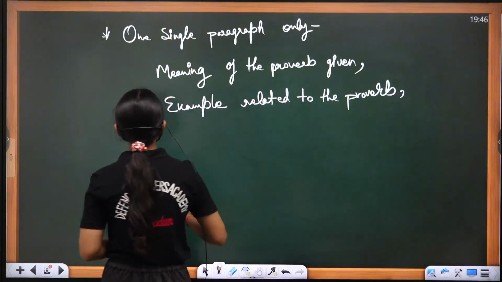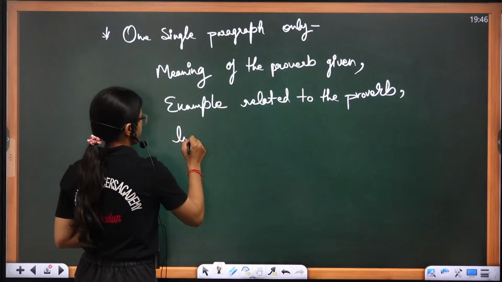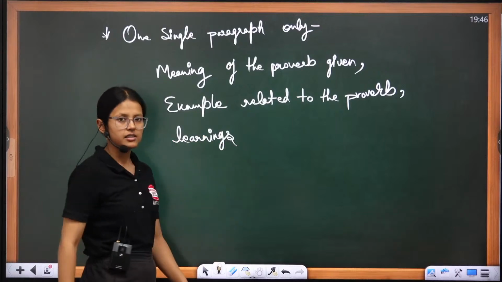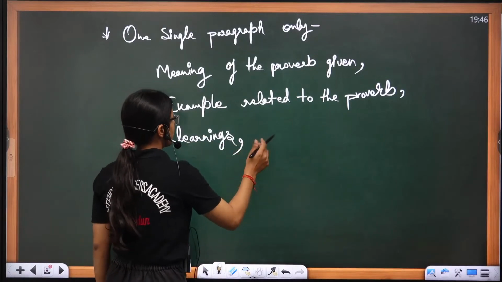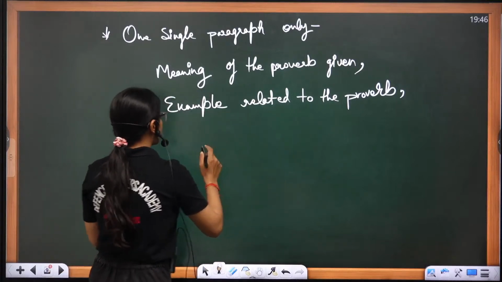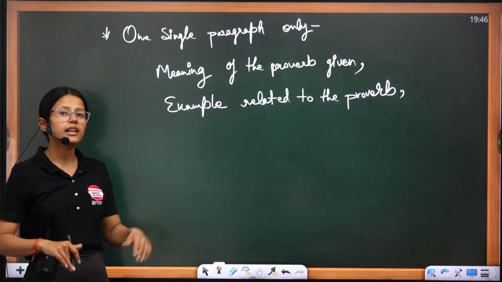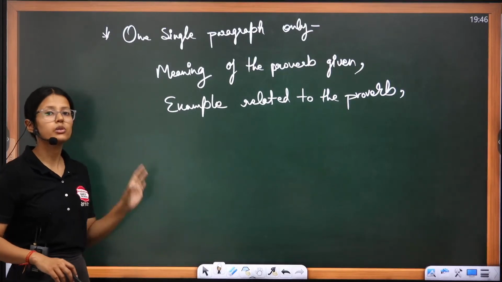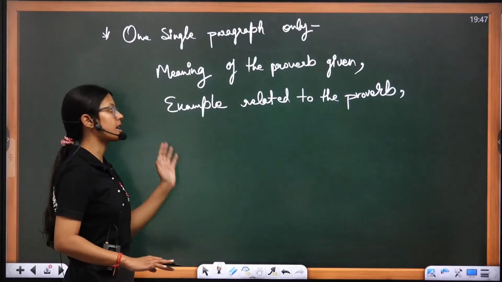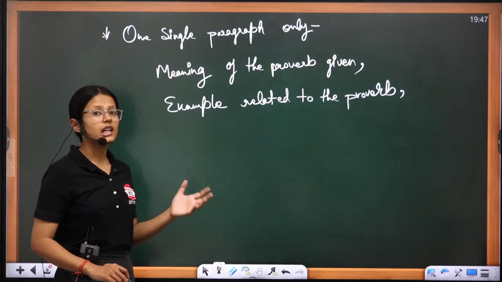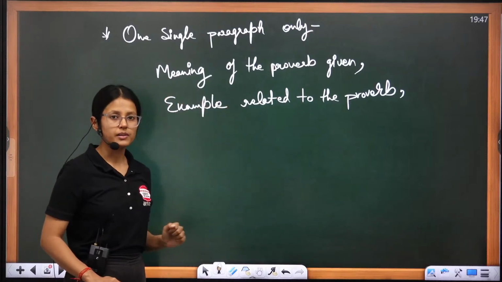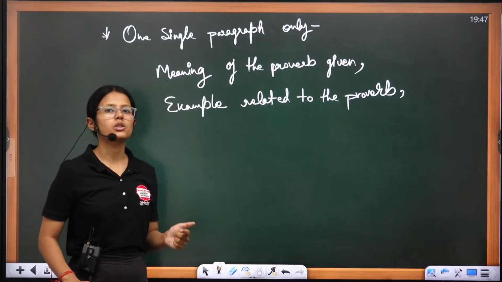After that you can simply mention what are the learnings. Always keep this thing in mind that your paragraph should end on a positive note. Okay, that means in case you wish to mention something negative, means the negative impact of in case we do the opposite of what is being said in the proverb, mention that before you are concluding your paragraph.